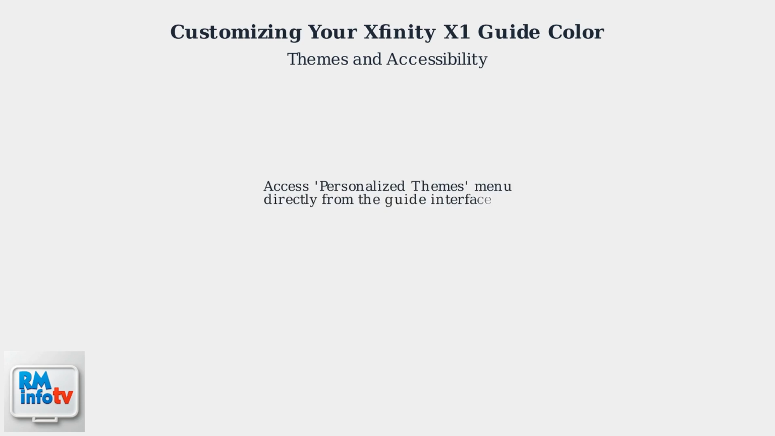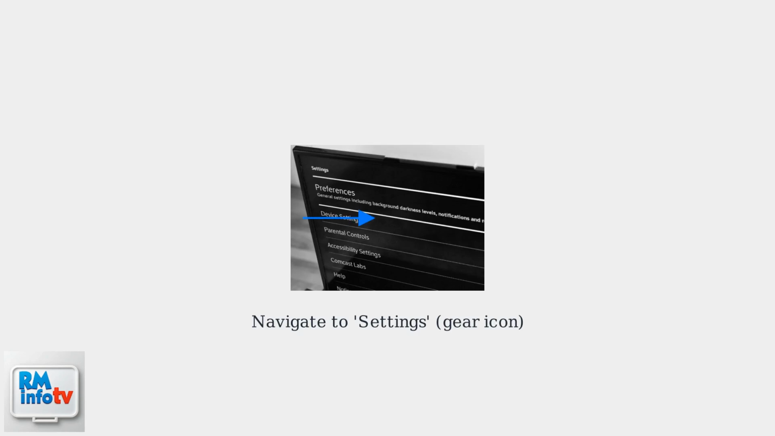You can access the Personalized Themes menu directly from the guide interface. Press the Guide button on your X1 remote. Navigate to Settings using the gear icon. Select Accessibility, then Themes and Contrast.